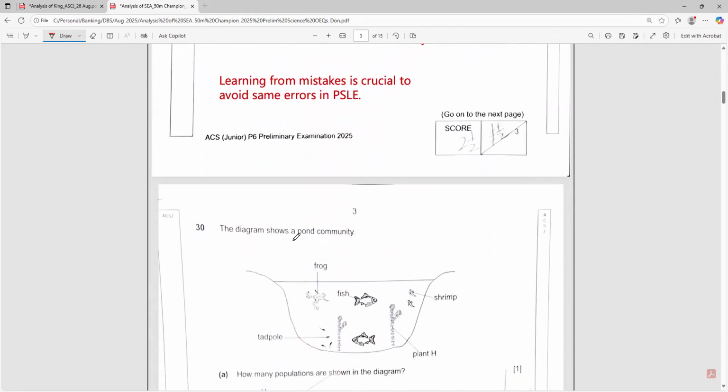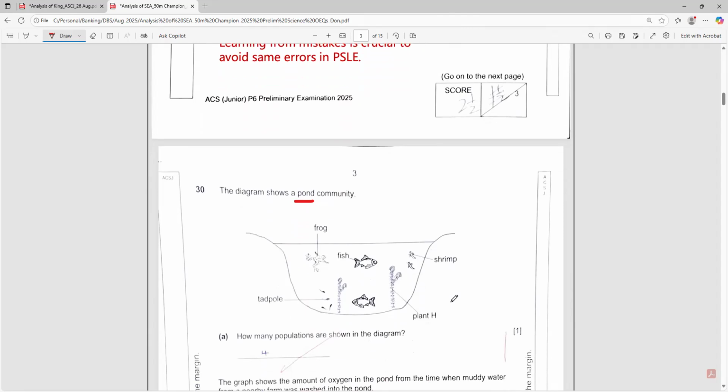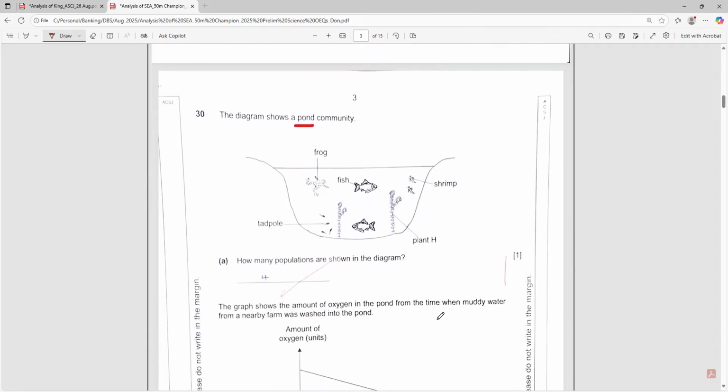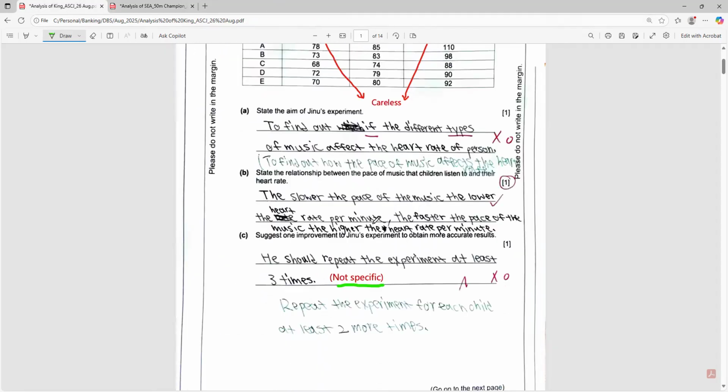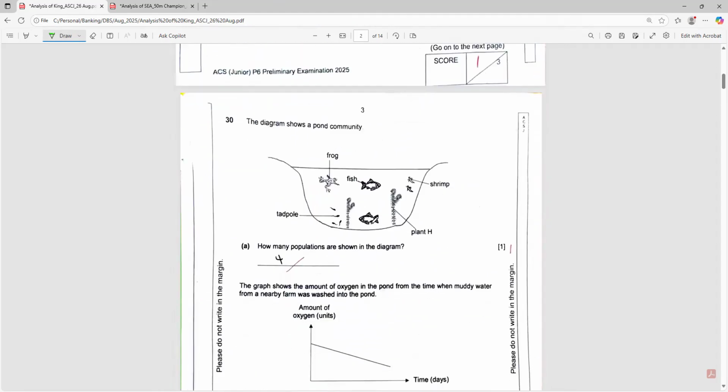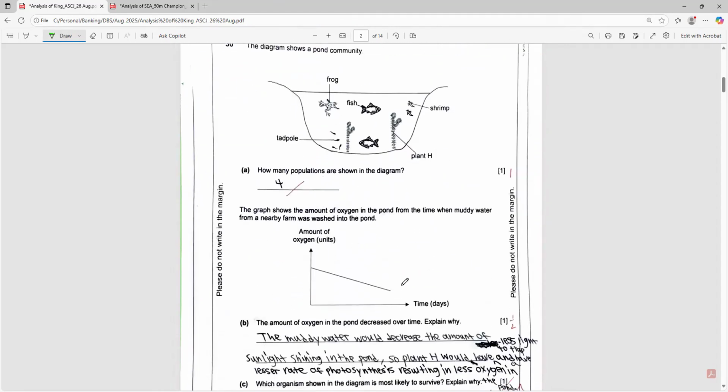Okay, this is the pond community. Remember, a community is made up of 2 or more populations. So how many populations are shown? So here is 4, and the other student also got it correct. And this is the amount of oxygen over time in days. So here it asks you to state and explain why the amount of oxygen in the pond decreased over time.